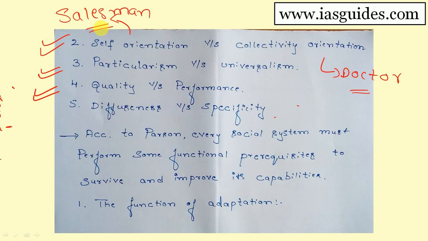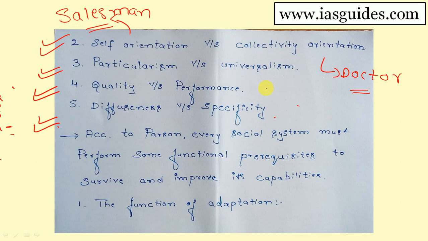Getting? And when it comes to the fifth type, it is diffuseness versus specificity. This can be equated with the scope of interest in an object. Diffuseness means it will have wide scope, infinite boundary.